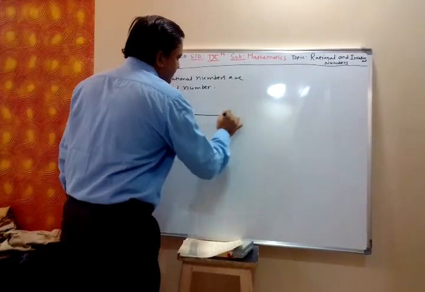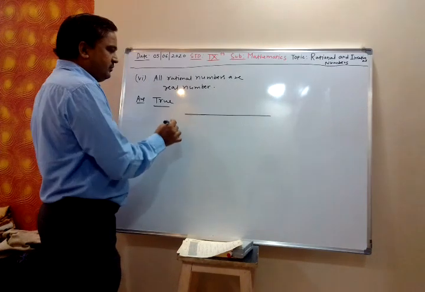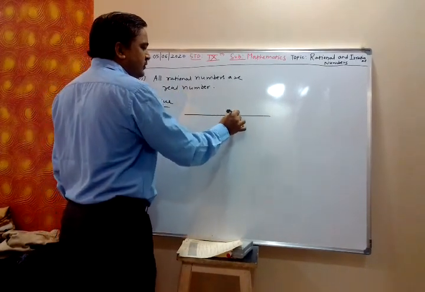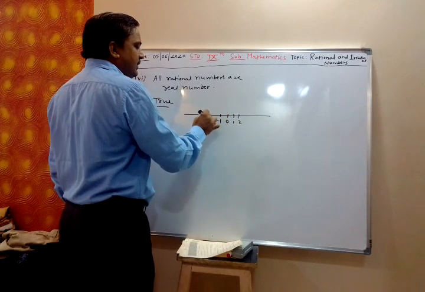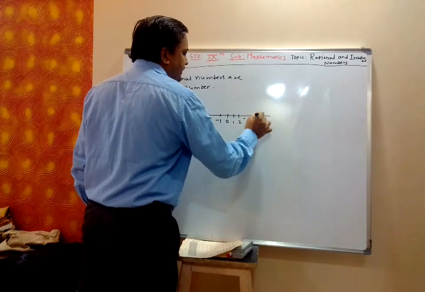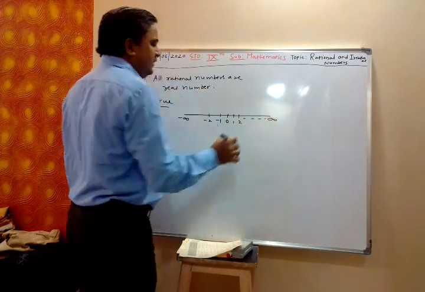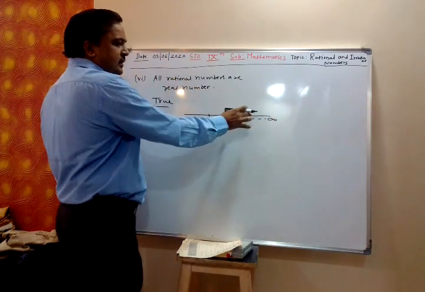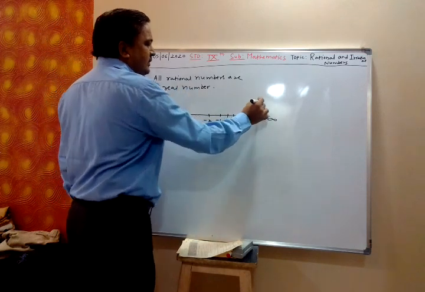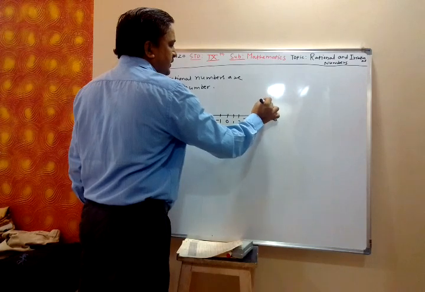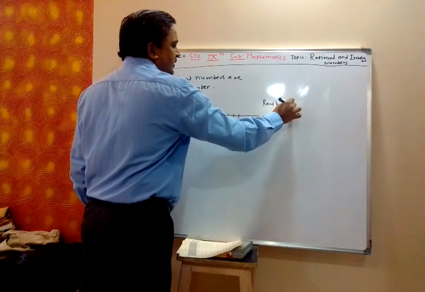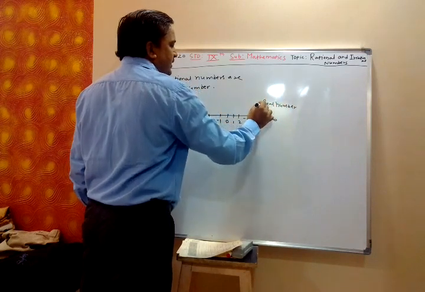This is my number line: 0, 1, 2, minus 1, minus 2. This side we have minus infinity. This side we have plus infinity. So this is my real line, all the real numbers. This is my real number line system.